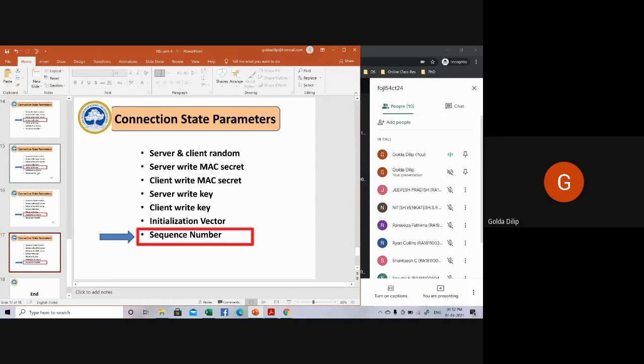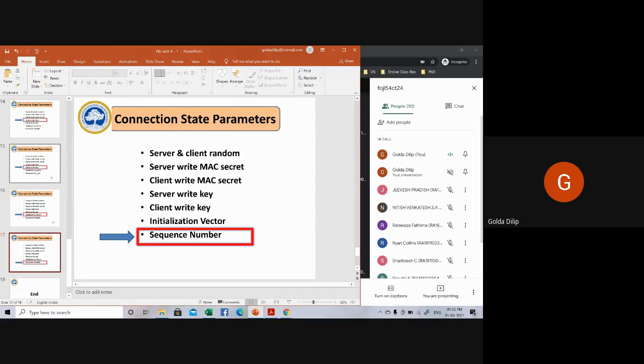So when the client sends a message, or the client receives, let's say, a change cipher specification message, an appropriate sequence number will be set to 0. Generally the sequence numbers will be in the range up to 2 to the power 64 minus 1.